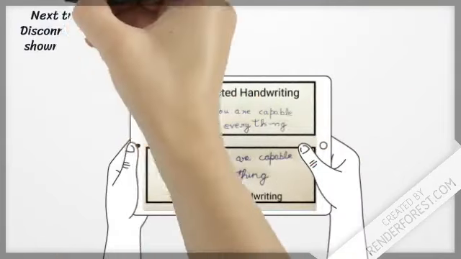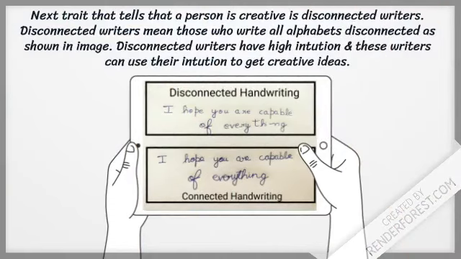Next trait that tells that a person can be creative is disconnected writing. Disconnected writers are those who write all the alphabets disconnected, as shown in the image. Disconnected writers have high intuition, and these writers can use their intuition to get creative ideas.